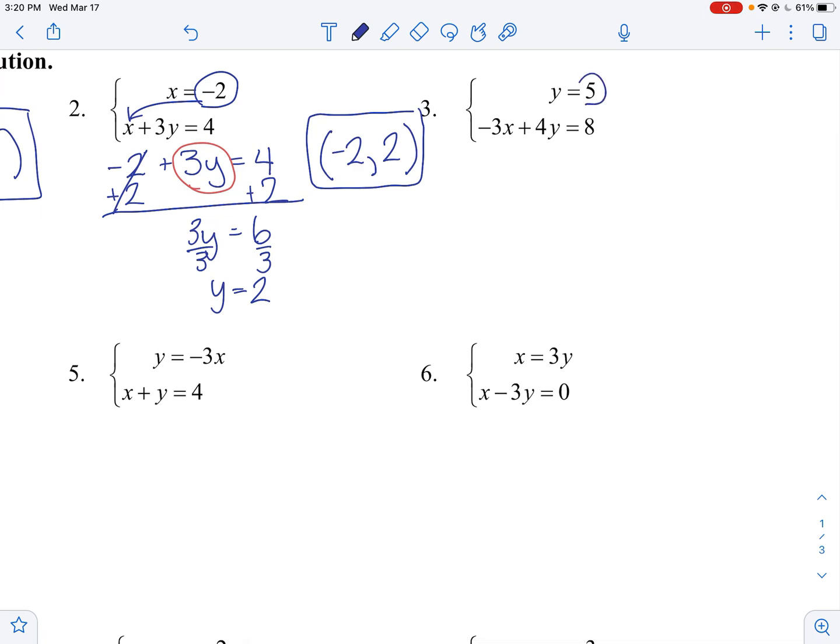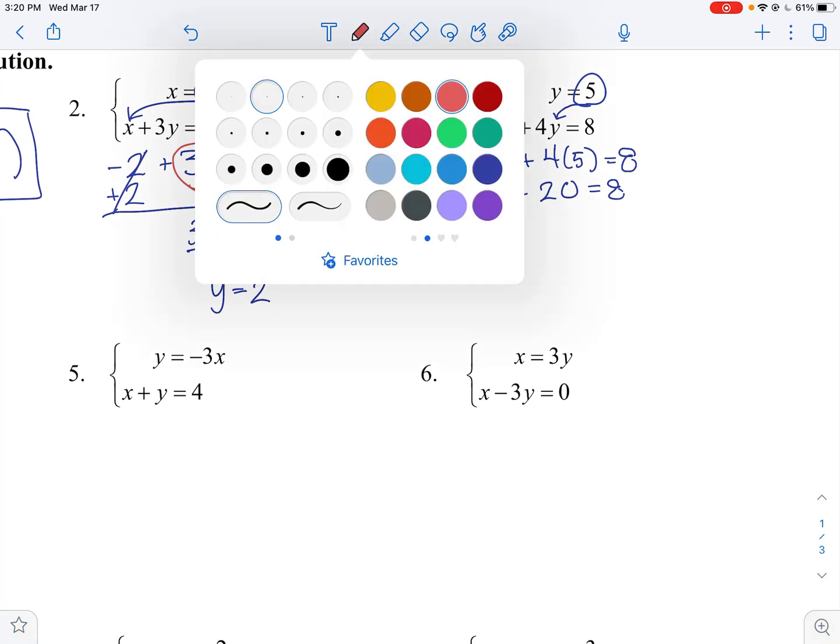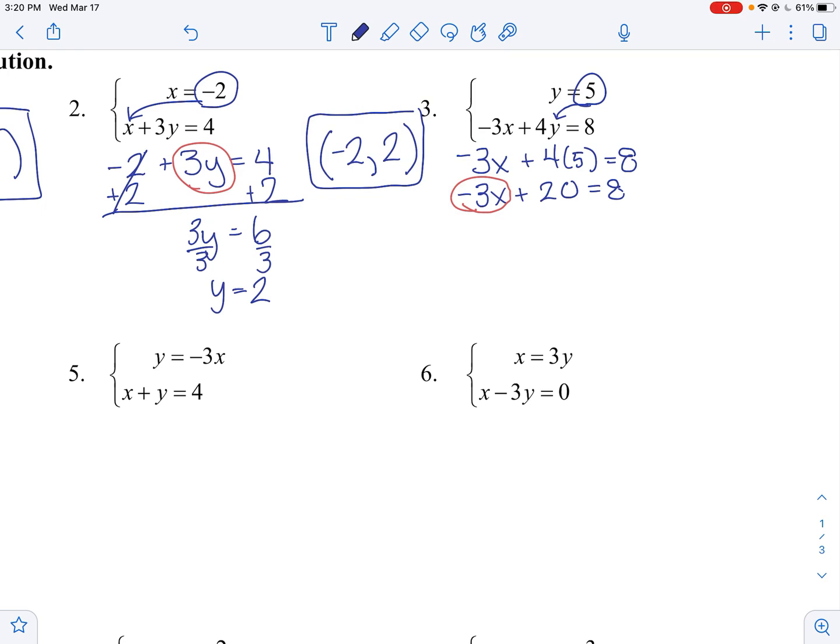Number 3, they say y is 5. So we're going to replace this y with 5. Negative 3x plus 4 times 5 equals 8. Well, 4 times 5 is 20, so we've got negative 3x plus 20 equals 8. We always want to get the letter by itself, so we're going to leave this alone, and we're going to move the 20. So this is a positive 20, so to get rid of it, we need to subtract 20.